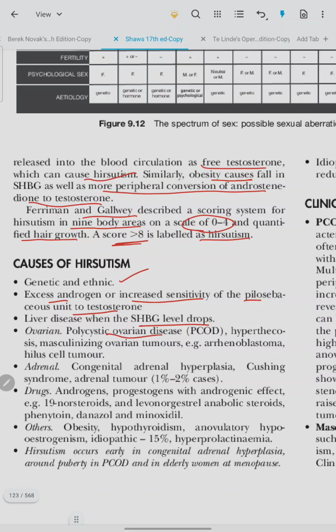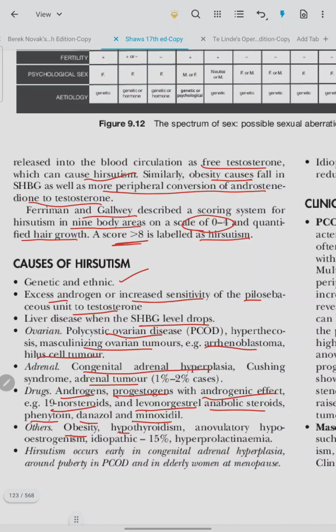Ovarian causes: PCOD, hypertrichosis, masculinizing ovarian tumors like arrhenoblastoma, Hilar cell tumor. Adrenal: congenital adrenal hyperplasia, Cushing syndrome and adrenal tumor. Drugs like androgen, progestogen with androgenic effect, 19-nor steroids, levonorgestrel, anabolic steroid, phenytoin, danazol, minoxidil.